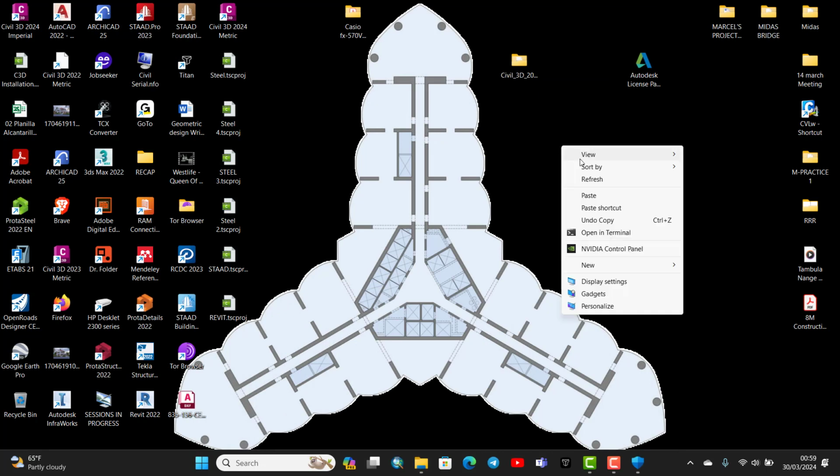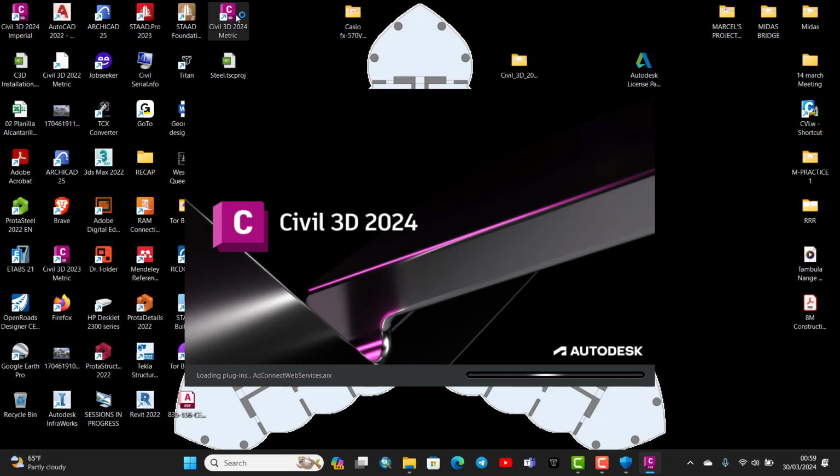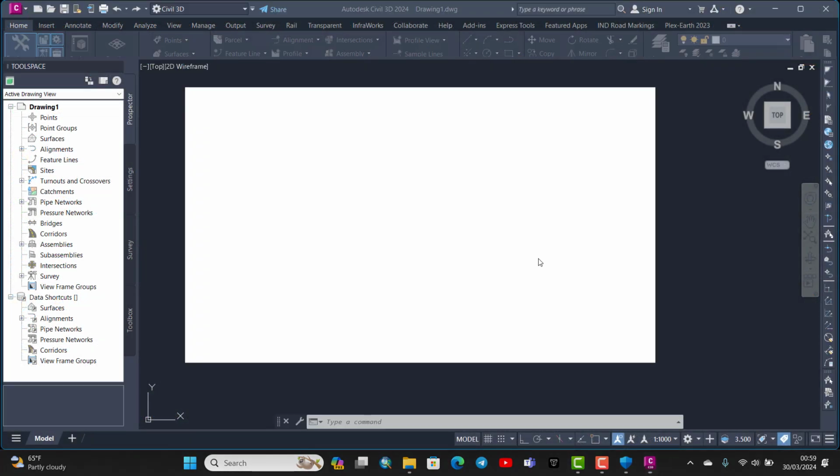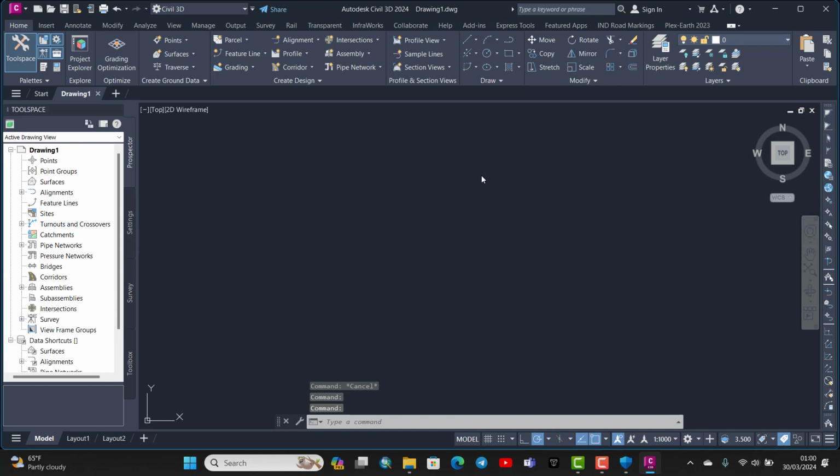So let's open the software again. I'll go to Civil 3D metric, double click, so let's use the network license. Just click on select. Our software is now working very well. Okay, so you can see it's now working very well.